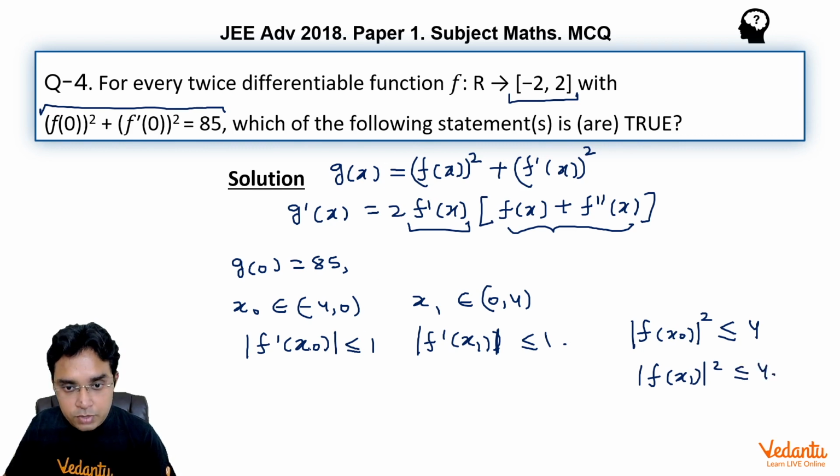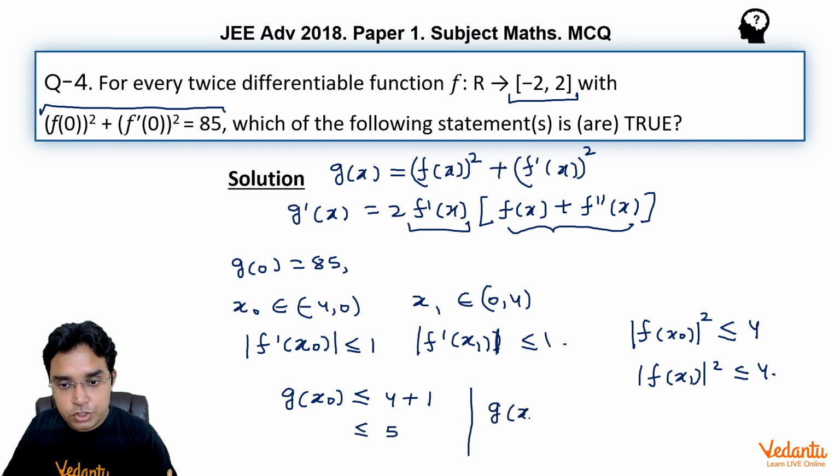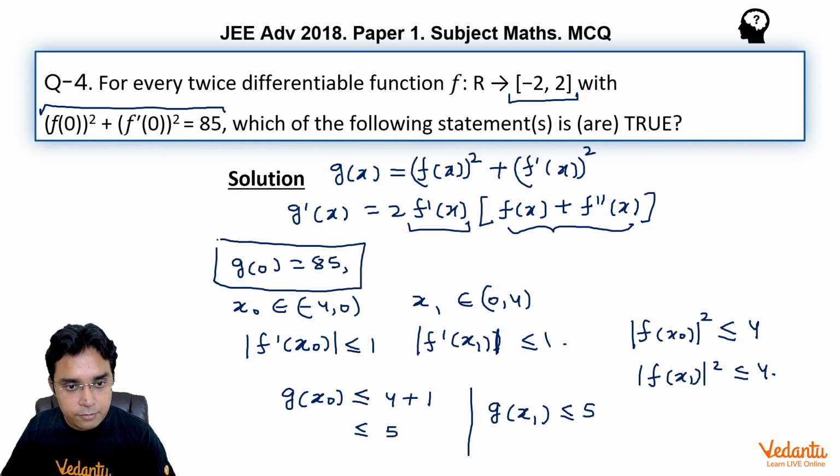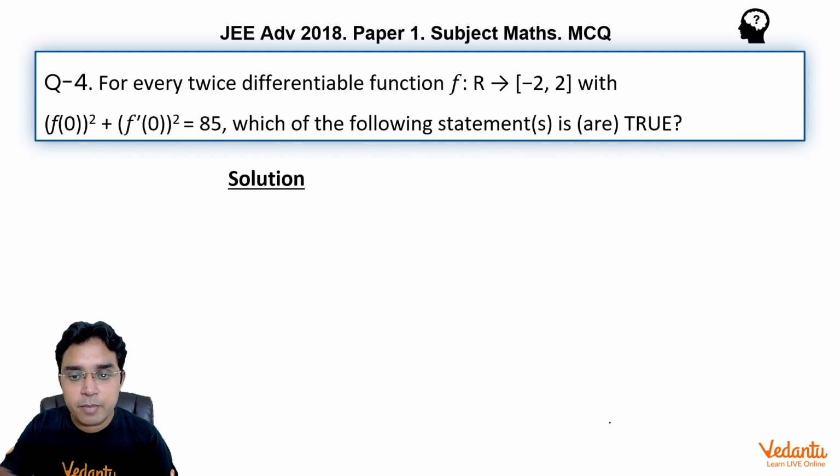So using all these inequalities, I can say that g(x0), which is (f(x0))² plus (f'(x0))², will be less than or equal to 4 plus 1, that is, less than or equal to 5. Similarly, g(x1) will be less than or equal to 5. So we have three conditions for the g function: at 0 it is 85, for x0 it is less than or equal to 5, and for x1 it is less than or equal to 5. Now using these three conditions, let us make a simple graph for this function g(x).